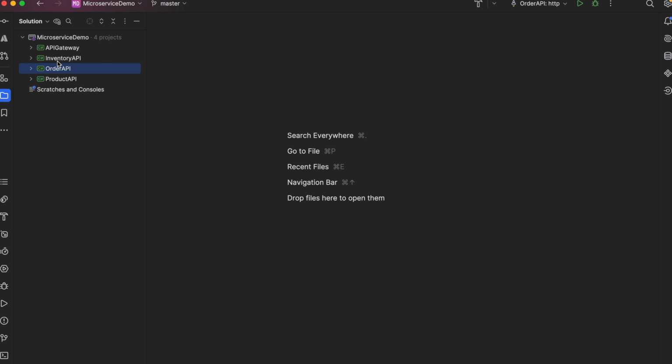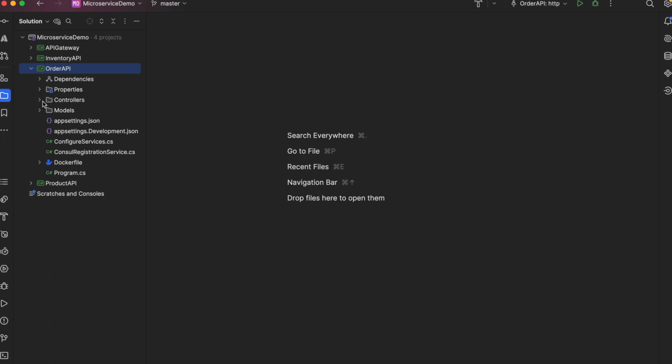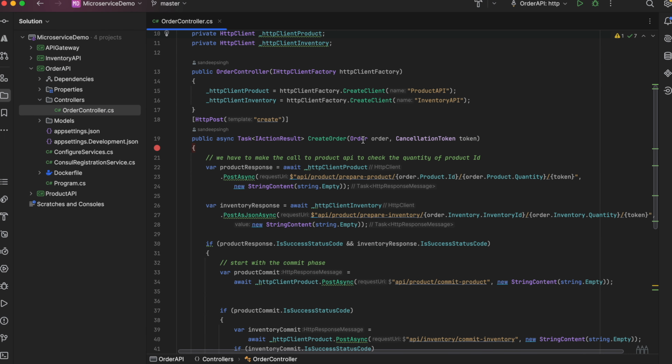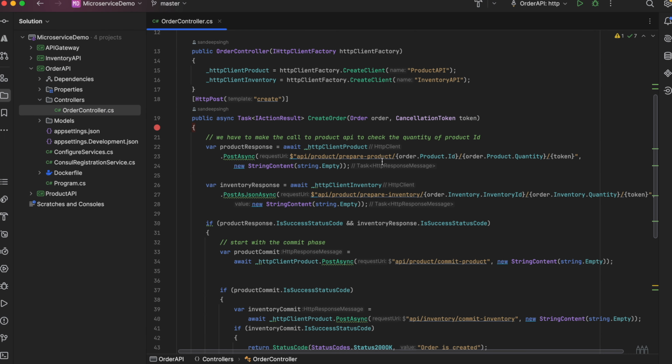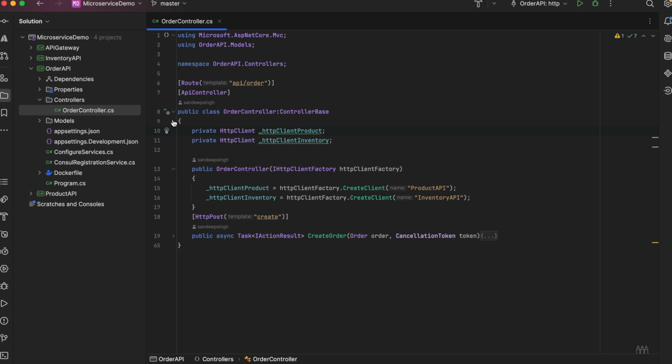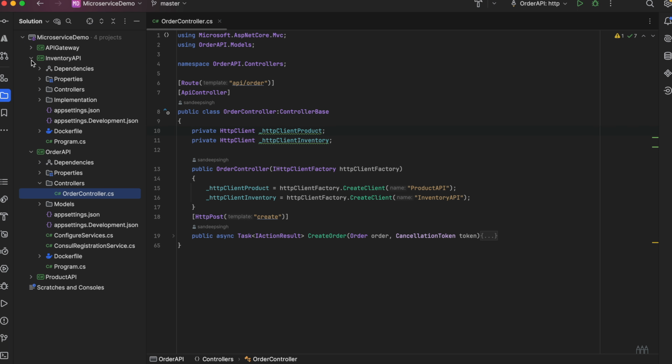Again, we have all three APIs: inventory API, order API, and the product API. The process or the steps would be the same. In the order API, we would be sending the request to the product and the inventory, and based on the response we get from the product and the inventory API, we would either commit the changes or we would compensate the transaction. Let's modify the inventory API first.